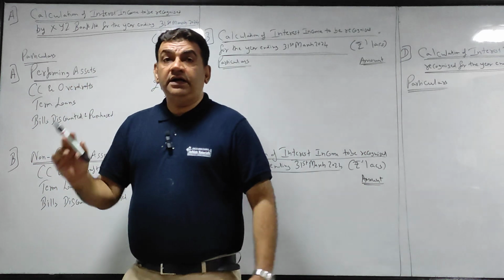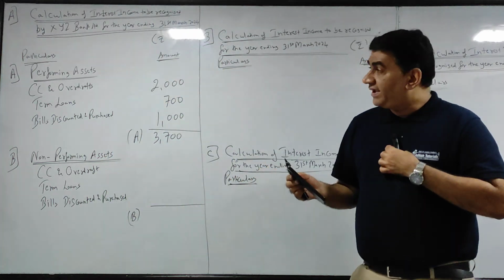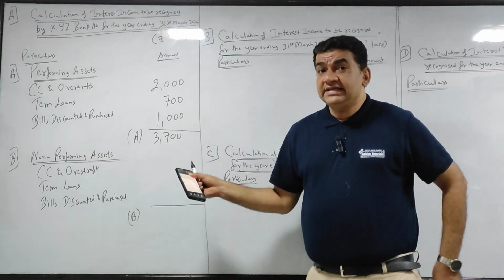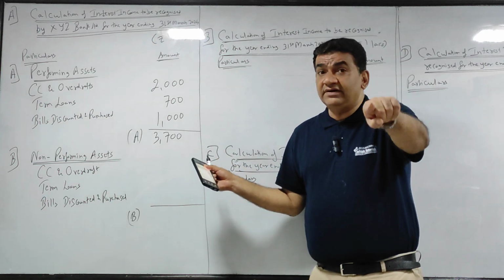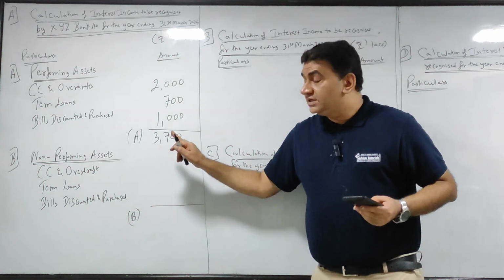Now what I told you in the starting: when it comes to performing, we will take earned, not received. You all must have got the answer.